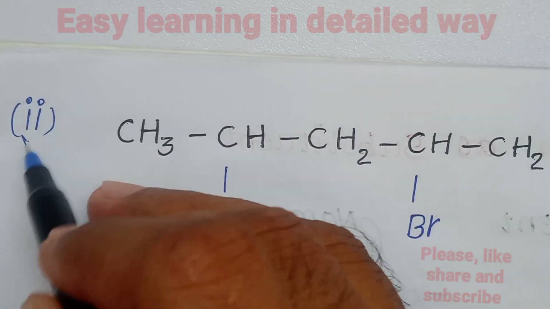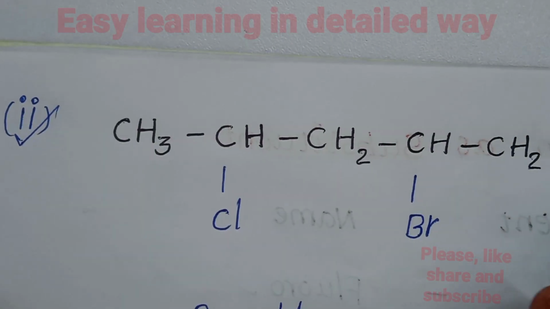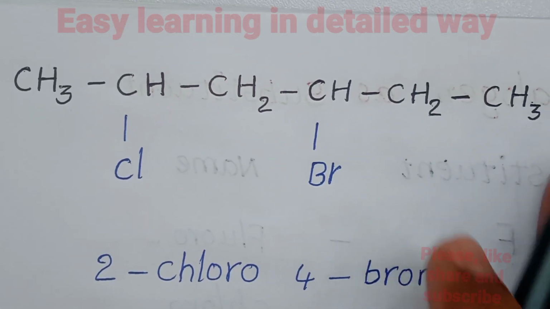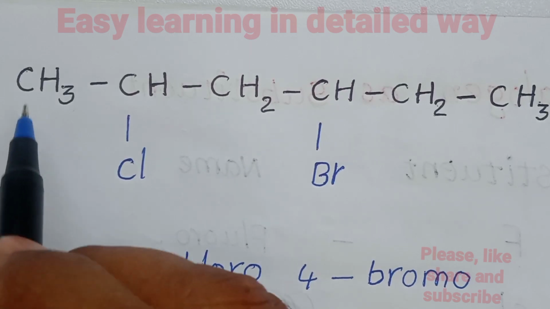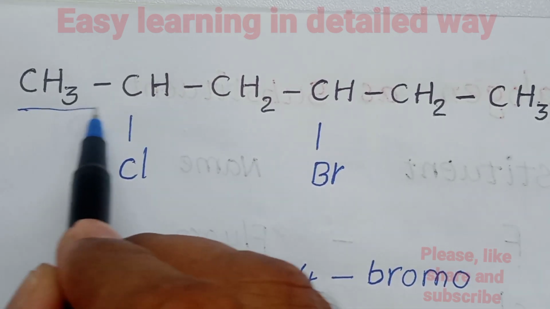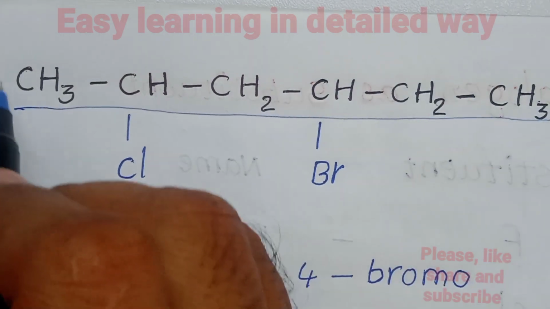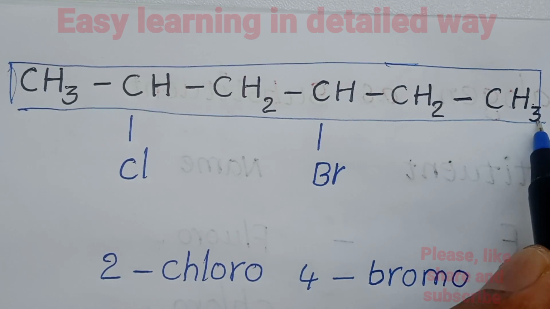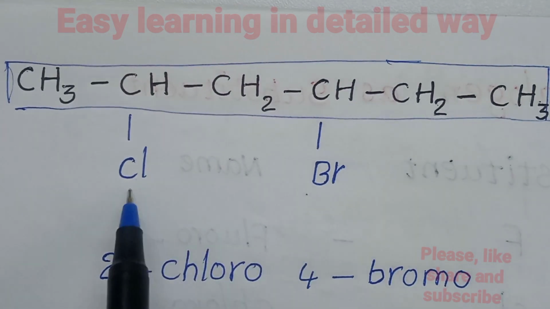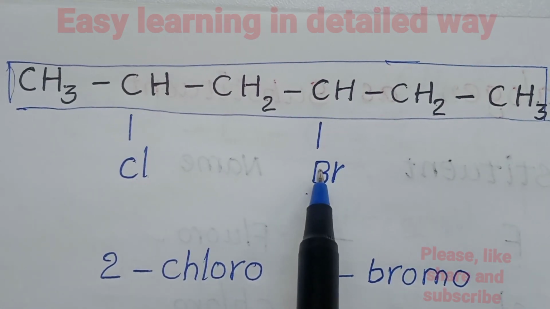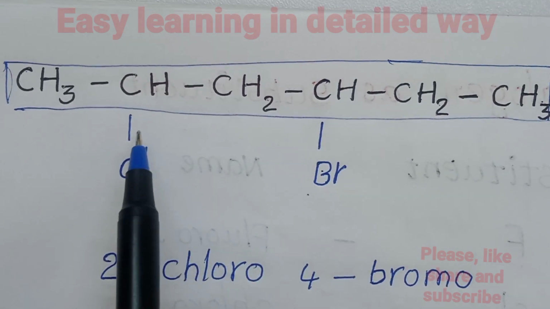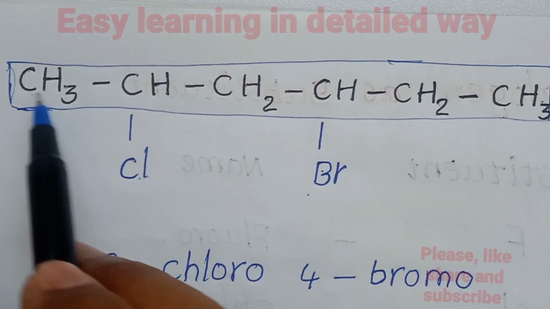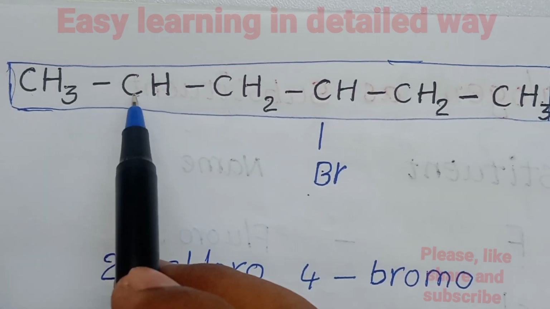Now consider the second example. The first step remains the same, that is finding the longest chain of the organic compound. This is the longest chain, also called the parental chain or main chain. The halogens are attached to different carbon atoms here. Numbering from the left hand side, the first substituent is encountered at the second carbon.